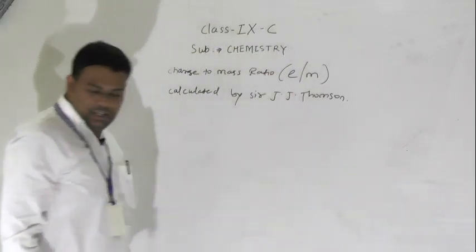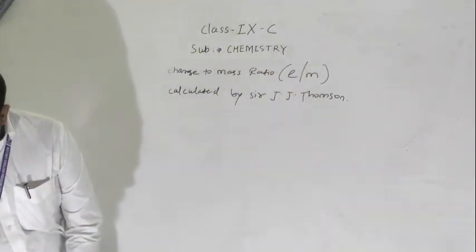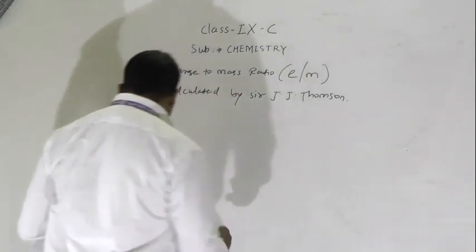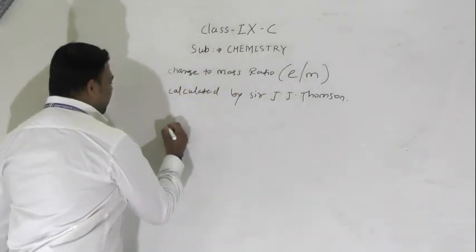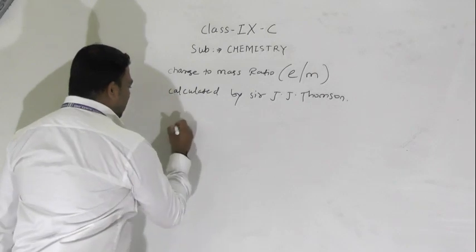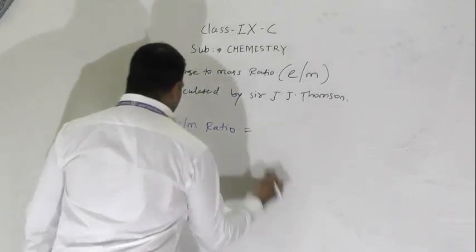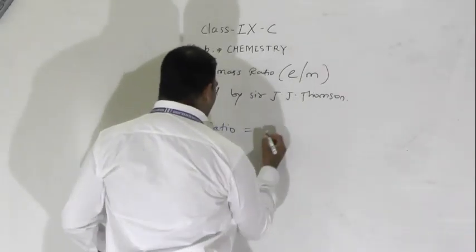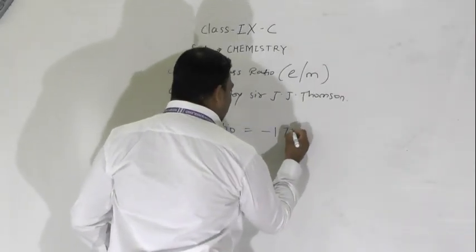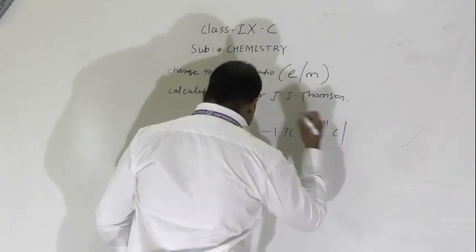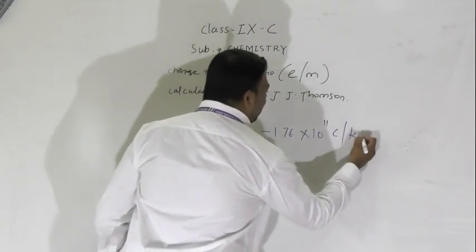So see how much it is. It is calculated experimentally, so the e by m ratio is equal to minus 1.76 into 10 raised to 11 coulomb per kg.